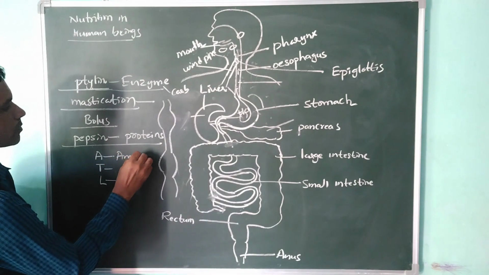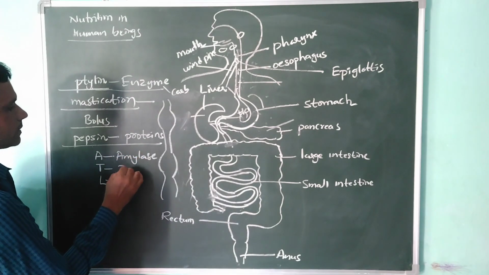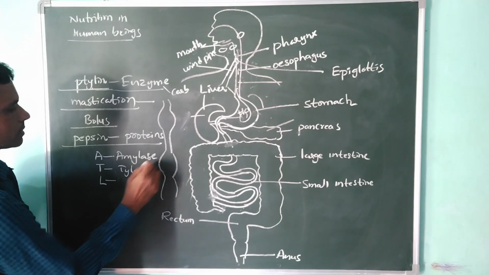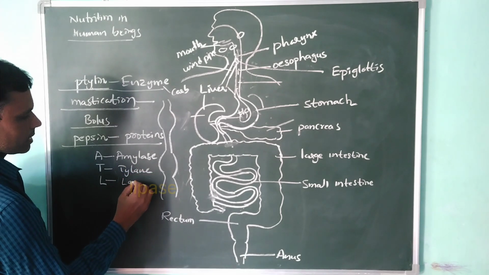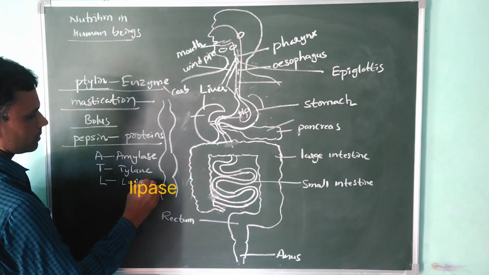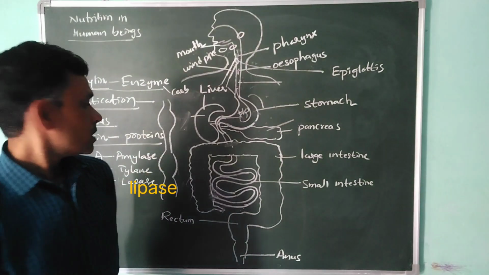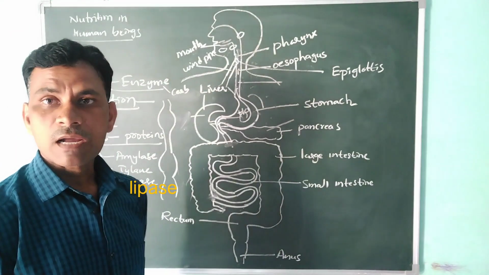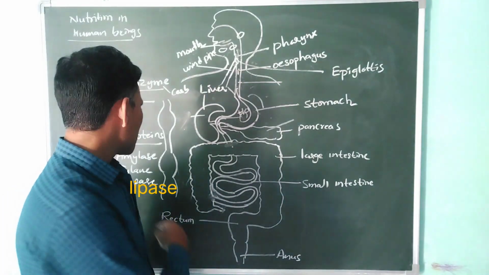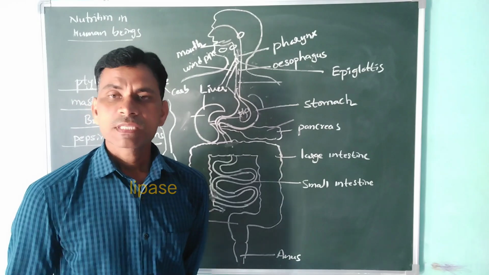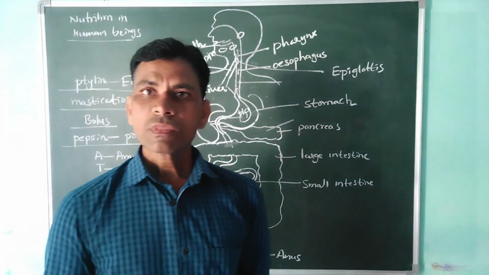Amylase, trypsin, and lipase. Among these three enzymes, amylase acts on the carbohydrates, trypsin acts on the proteins, and lipase acts on the fats.